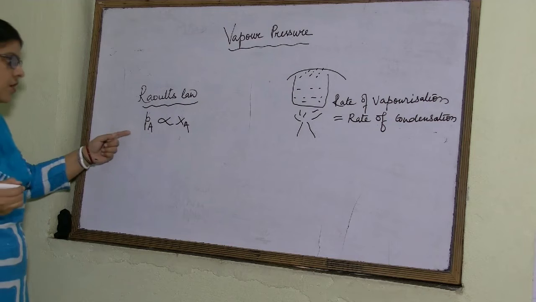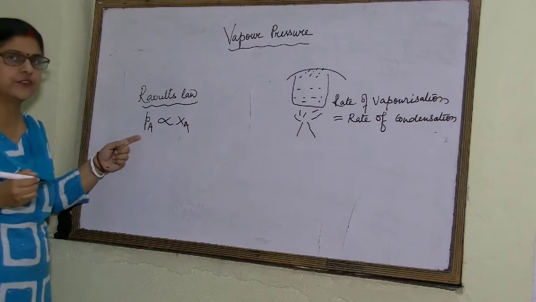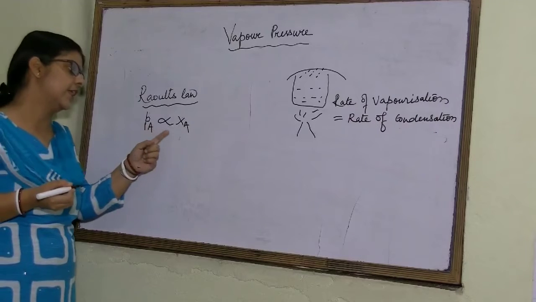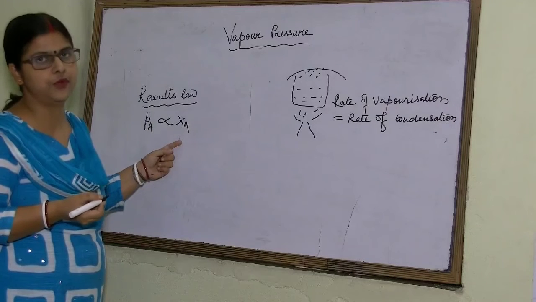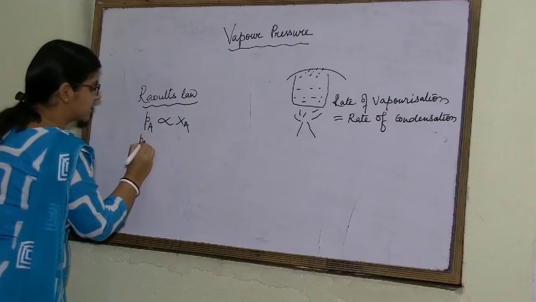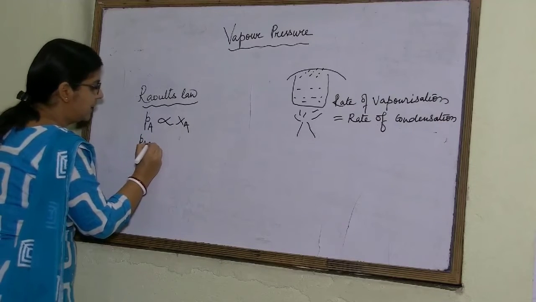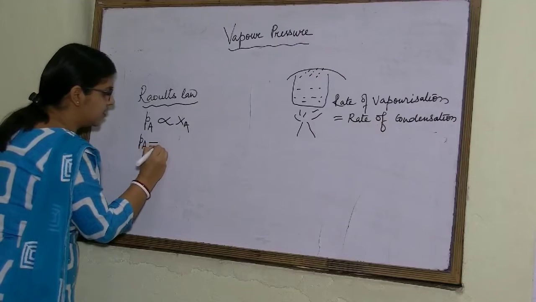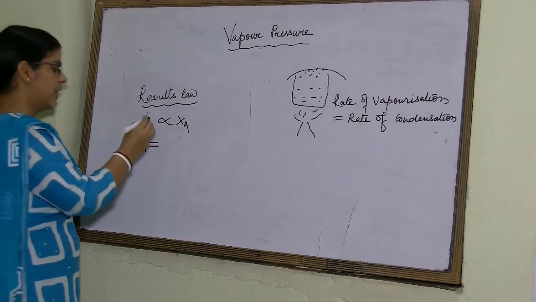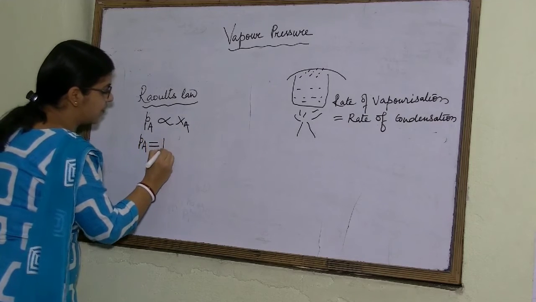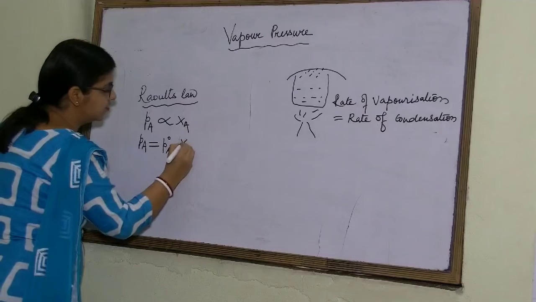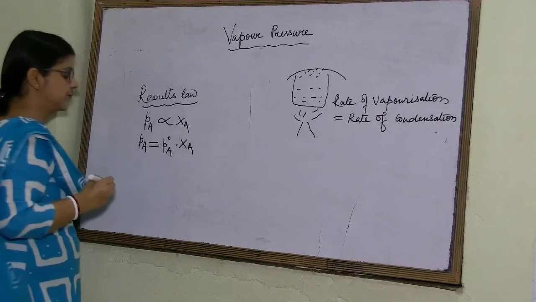Now, if we remove this proportionality and replace it with an equal sign, then we will have to write a constant of proportionality, that is P naught A, into its mole fraction.